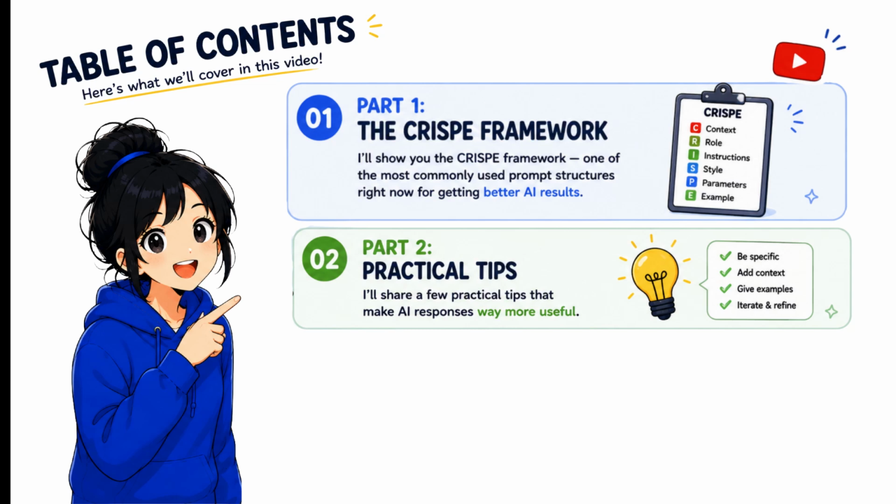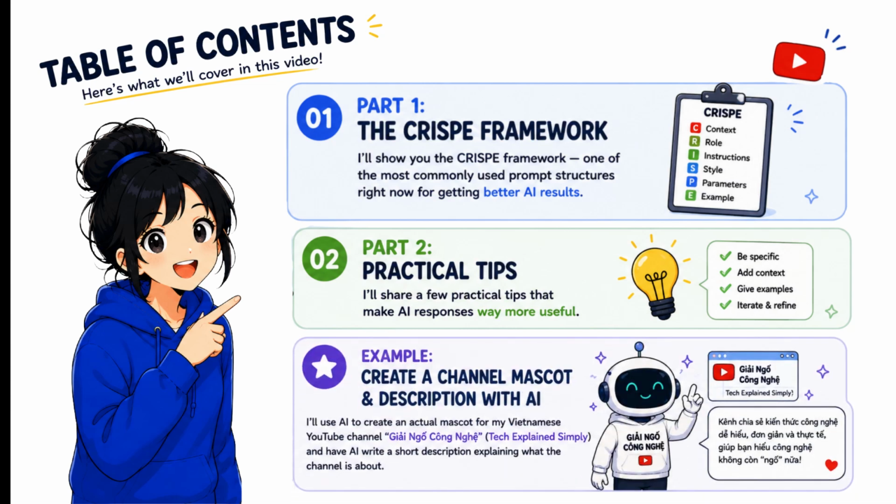To make this more practical, I'm also going to use AI to create an actual mascot and short channel description for my Vietnamese YouTube channel called Giải Ngố Công Nghệ, which basically means tech explained simply in Vietnamese.